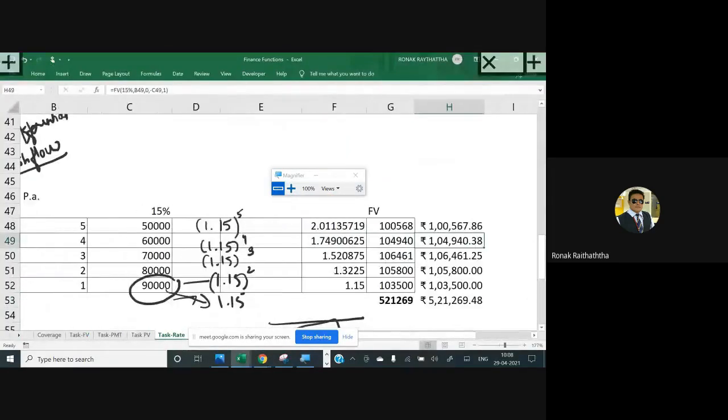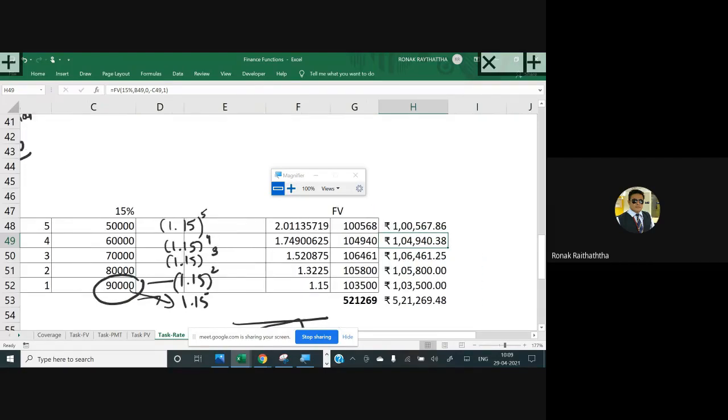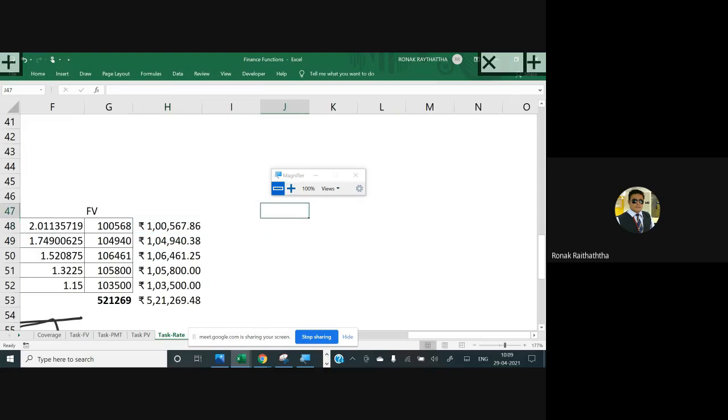Okay. Now, what would have been the case if you would have invested it at the end of the period? Now, the amounts you are investing can be anything, my friends. Now, compounding frequency also can be different for each and every cash flow. Let's take such kind of example where the compounding frequency for each and every cash flow will be different. Let's go and take that example. You will start writing it along with me.